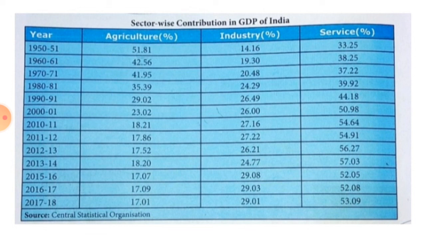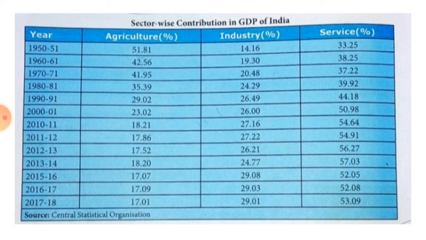In the industrial sector, 1950 14, 1960 19.30, 1970 20.48, 1980 24.29, 1990 26.49, 2000 to 2001 26 percentage, 2010 to 11 27 percentage, 2011 27 percentage, 2012 to 13 26.21, 2013 to 14 24.77, 2015 to 16 29.08, 2016 to 17 29.03, 2017 to 18 29.1.